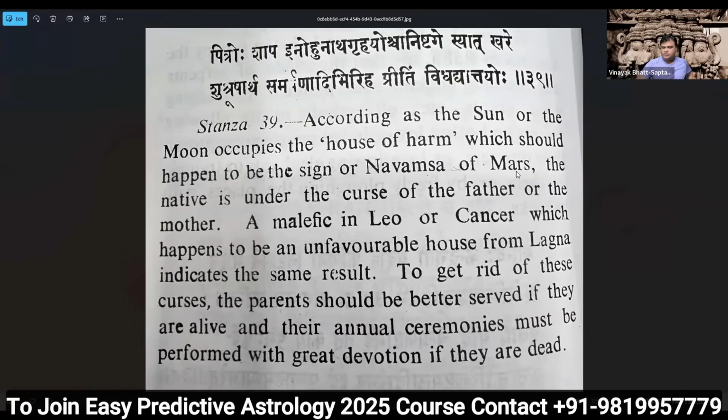Sign or Navamsha of Mars. The native is under the curse of father or mother. A malefic in Leo or Cancer, which happens to be an unfavorable house from Lagna, indicates the same result. To get rid of these curses, the parents should be better served if they are alive, and their annual ceremony, it means Shraddha and all these things, must be performed with great devotion if they are dead. Simple. No other rules are there.